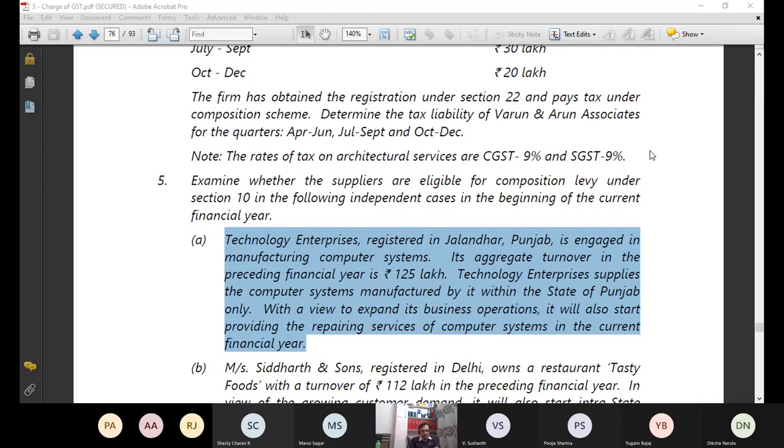Who can make an attempt to give me the answer of this question number 5, part A? Anyone who can make an attempt? It can be a little bit difficult till you practice, but still, whatever you know, you can try.